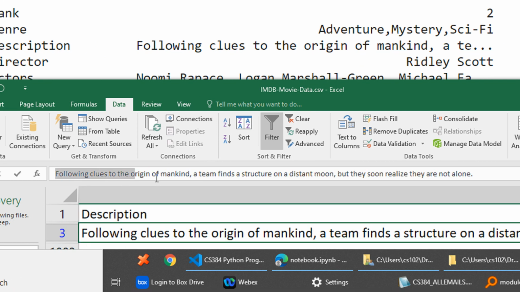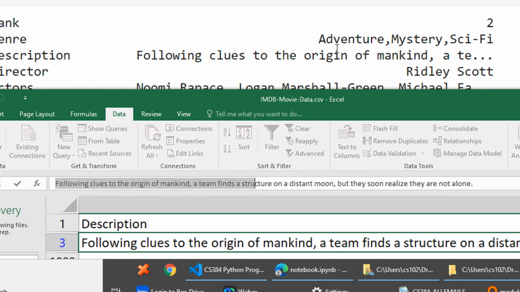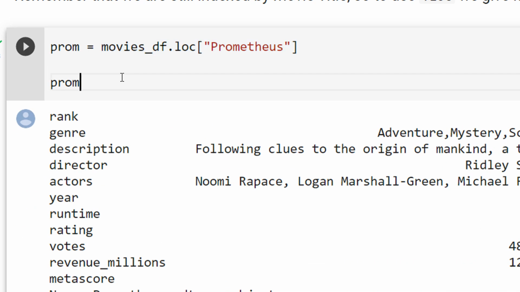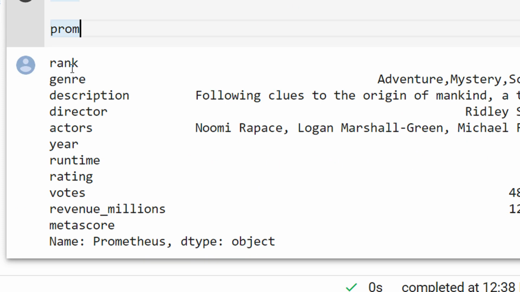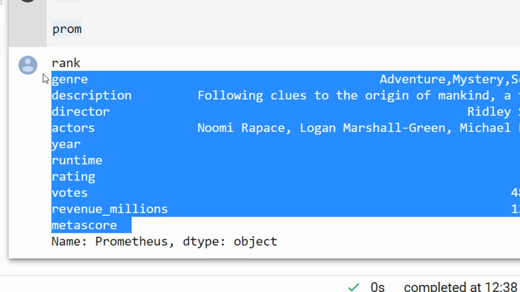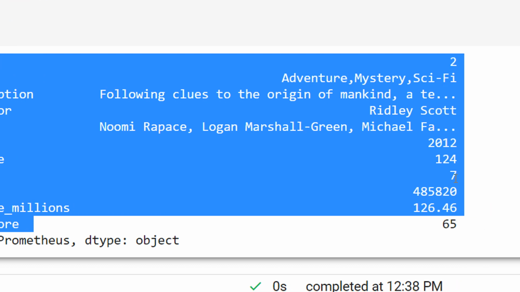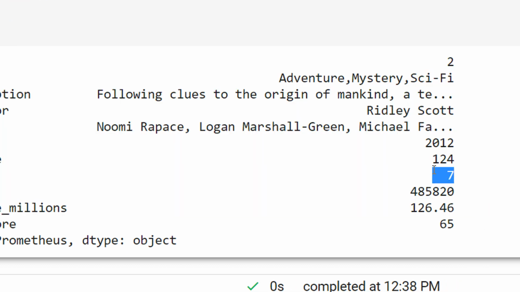Whatever your index value is, you can search that index and get all the information about that particular row. You can see all 11 columns, 1, 2, 3, 4, 5, 6, 7, 8, 9, 10, 11, are displayed. Even if there was a None value, it would have shown NaN, but it would still display the value.